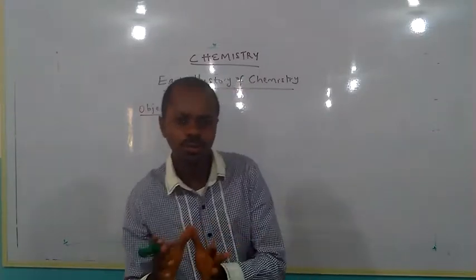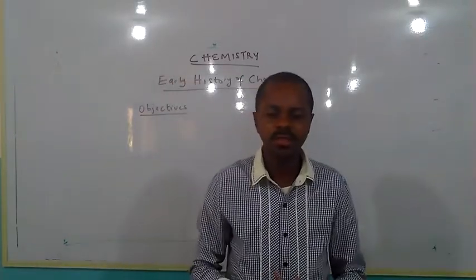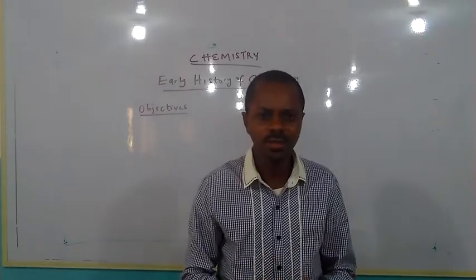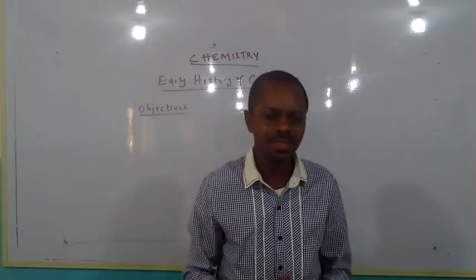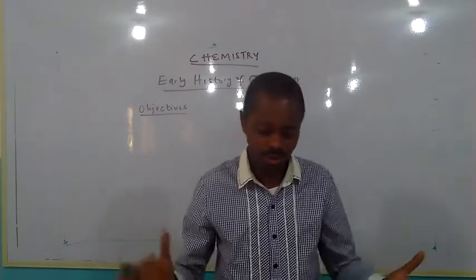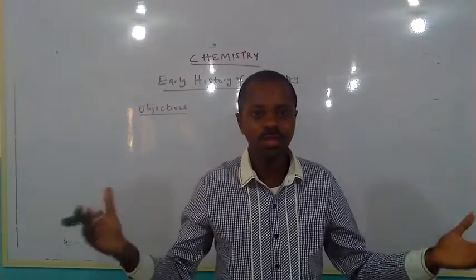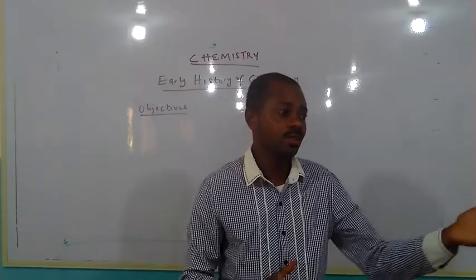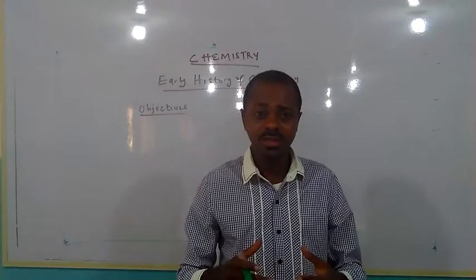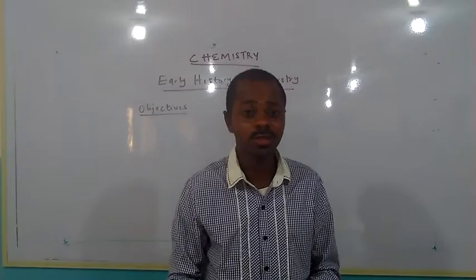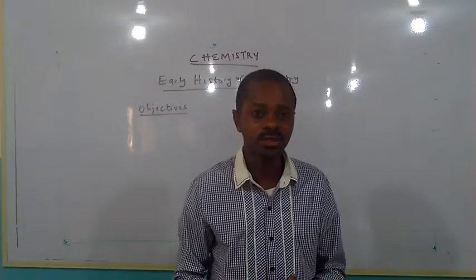But before I talk about that, let's think about basic everyday events: the cooking of food, the bleaching of our clothes, turning the lights out, colors fading in buildings. All of these things are brought about by chemical reactions, or what we call chemical changes.